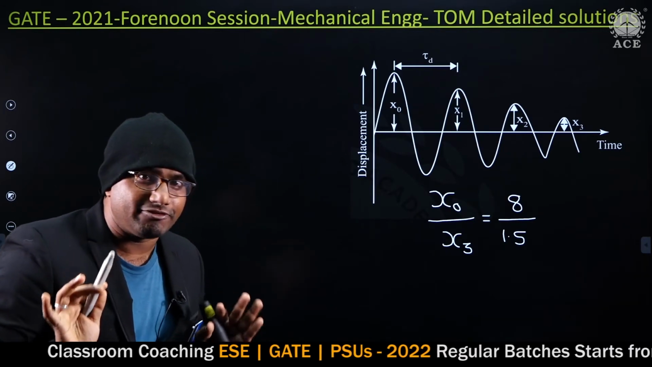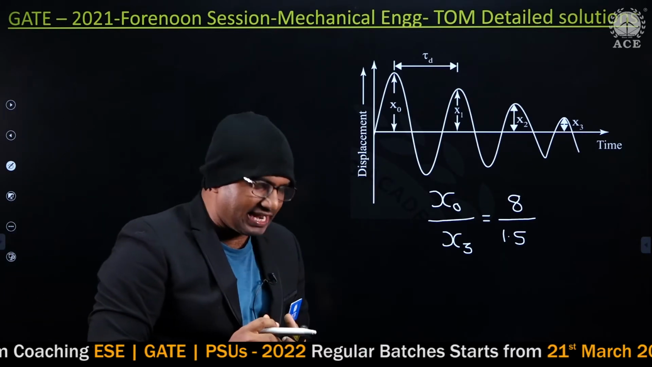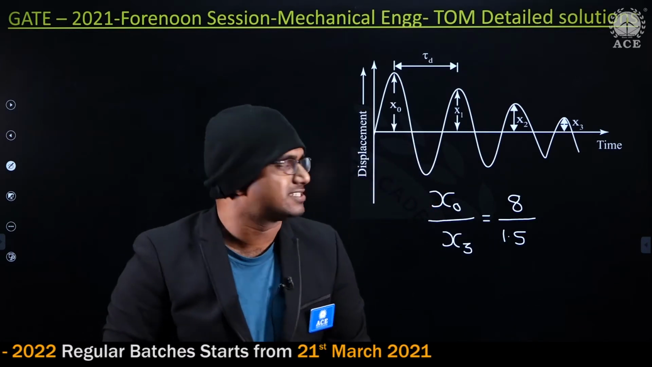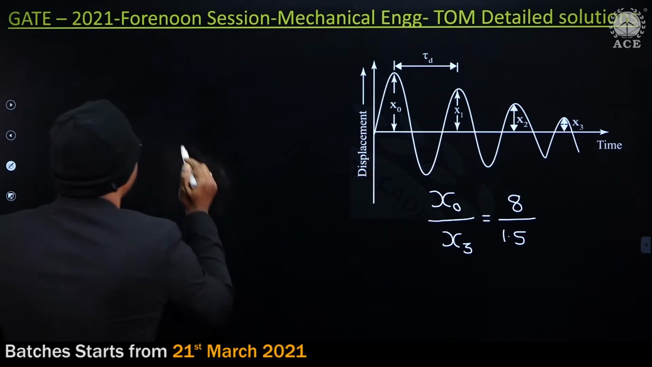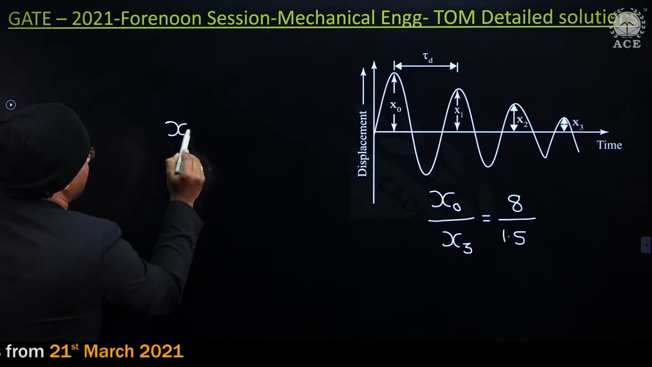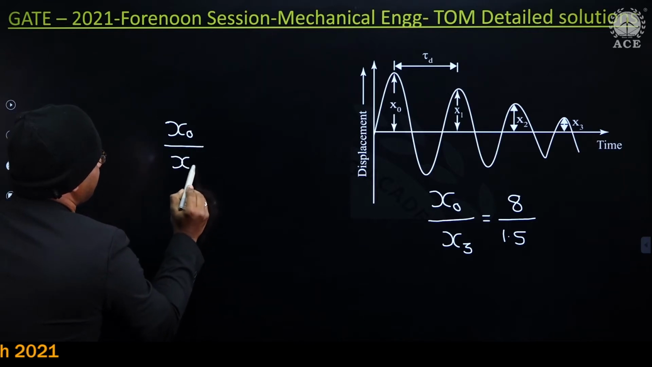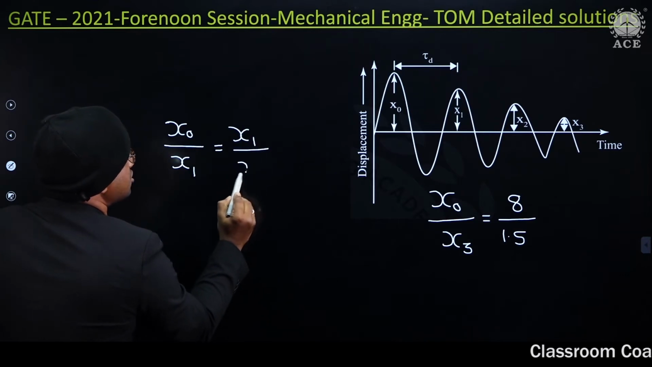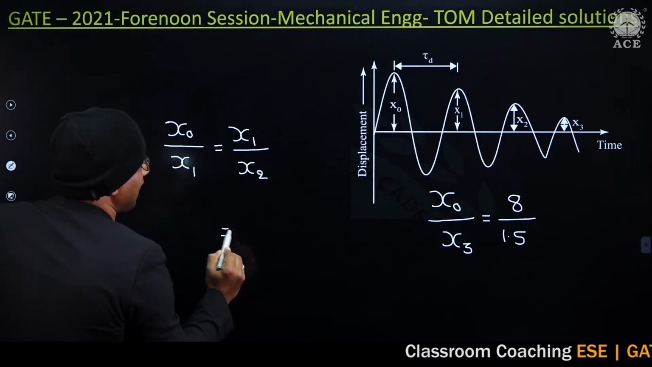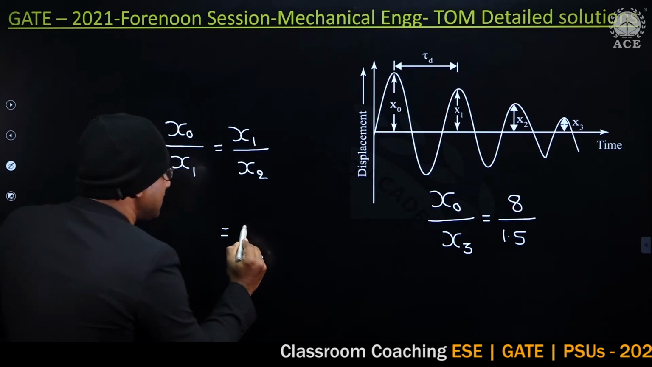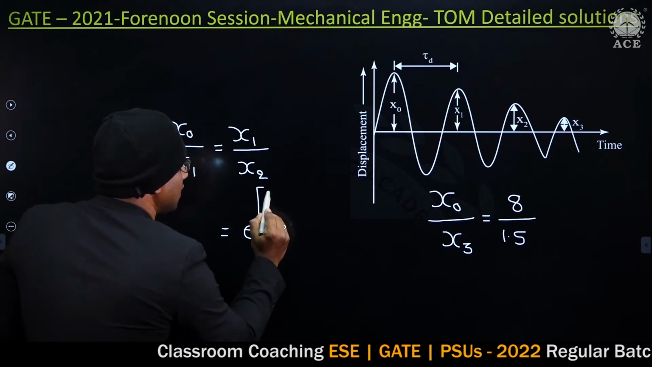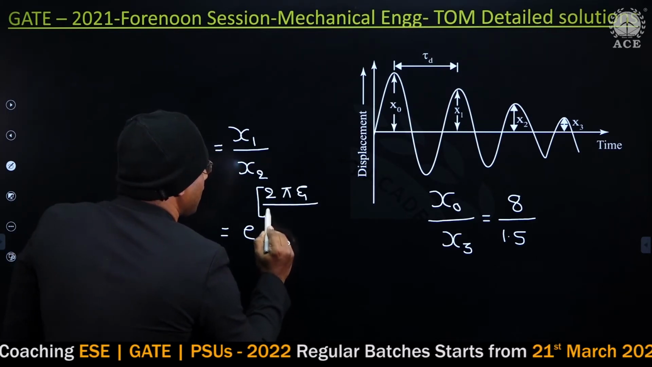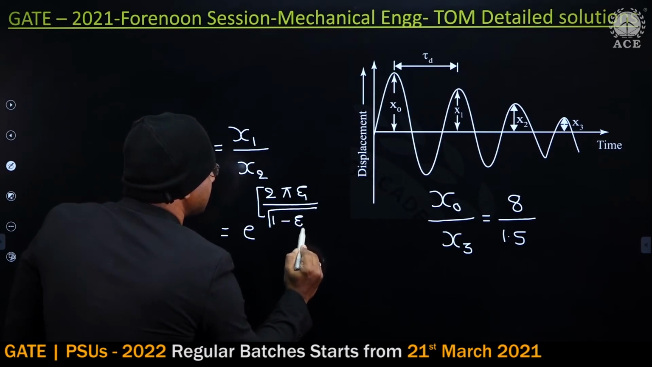But observe carefully. There is one beauty about an underdamped system: the ratio of two successive amplitudes remains constant, which means x naught by x1 equals x1 by x2 equals how much, guys? This is a standard formula, sir. That equals e power 2 pi j by square root of 1 minus j square.